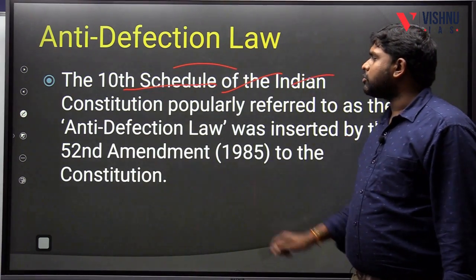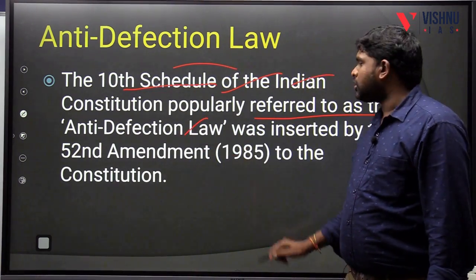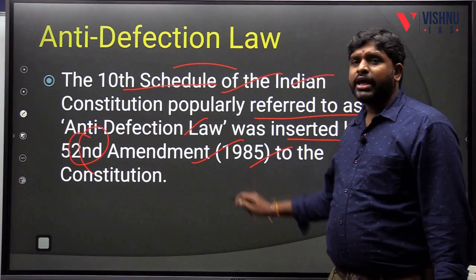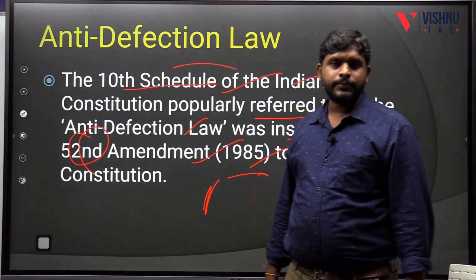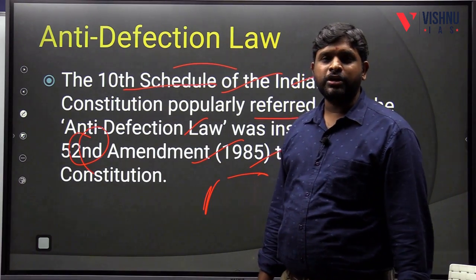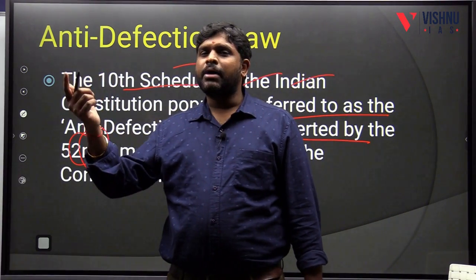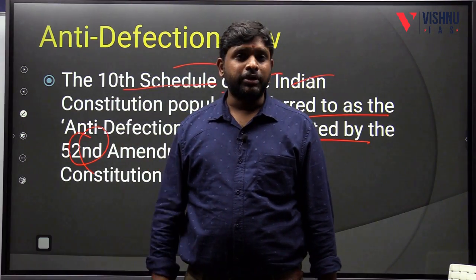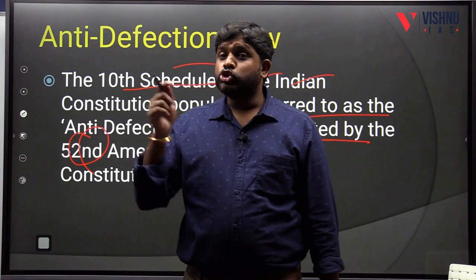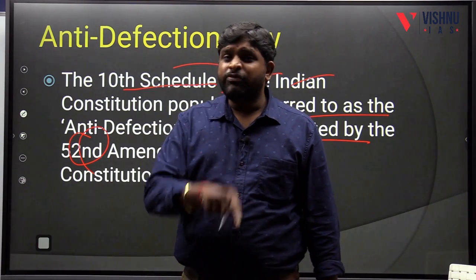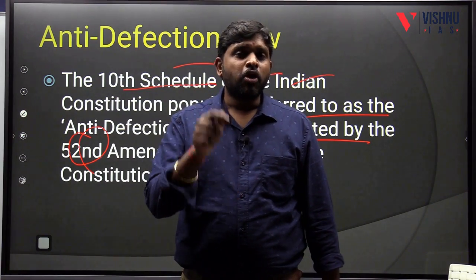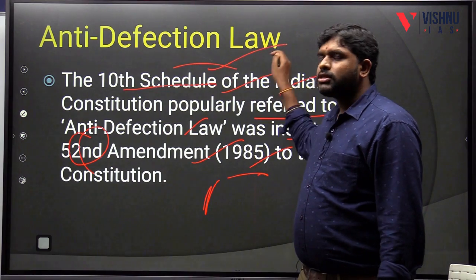The 10th schedule of the Indian Constitution, popularly referred to as the anti-defection law, was inserted by the 52nd Constitutional Amendment Act in 1985 by Rajiv Gandhi to stop Aya Ram Gaya Ram. There was one popular politician. In the morning he was in one political party, in the afternoon another political party, by the evening another political party. So jumping was happening. In order to stop that, there is one law called anti-defection.